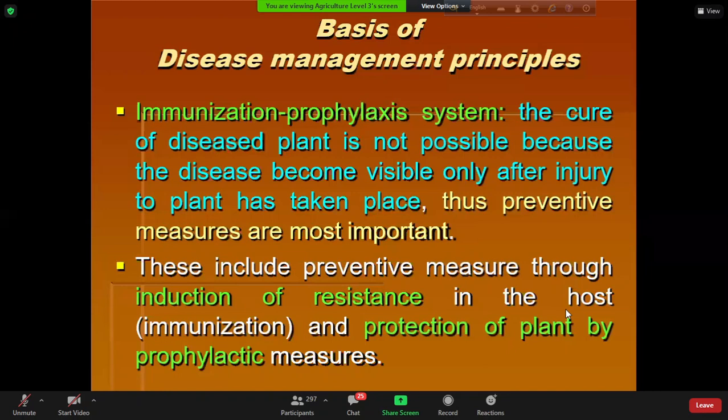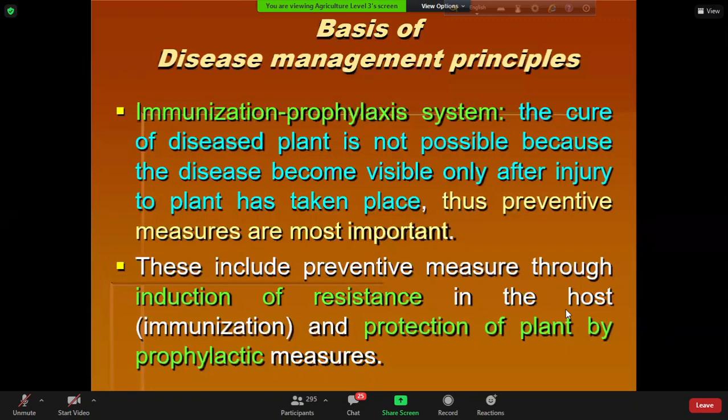in the field by following a number of methods, chemical, biological, and other methods that Professor Atikur Rahman Khokon has discussed. Okay. So what we have to do is take some preventive measures, and we can do it by using the seed of a resistant variety or by cultivating the resistant plant.